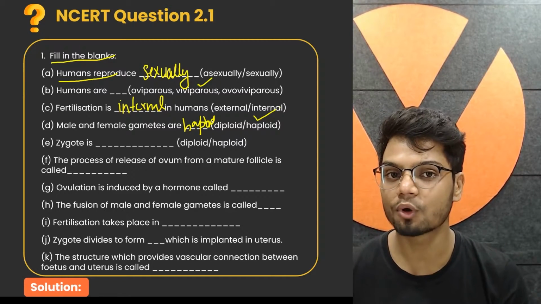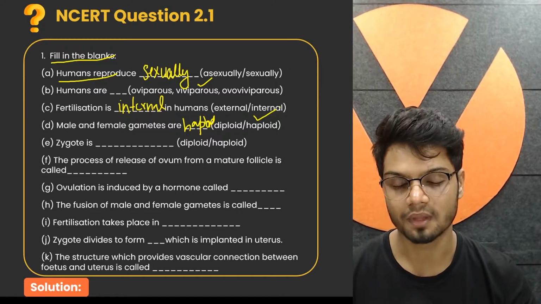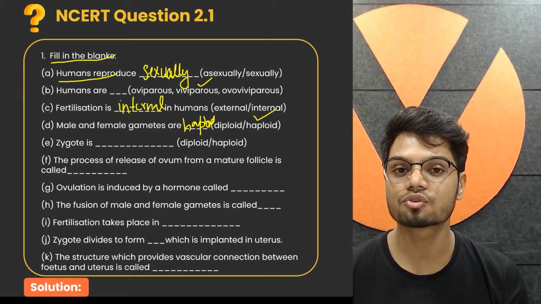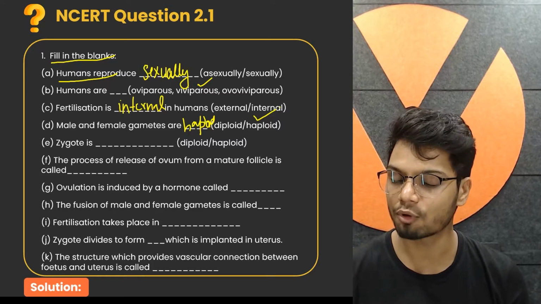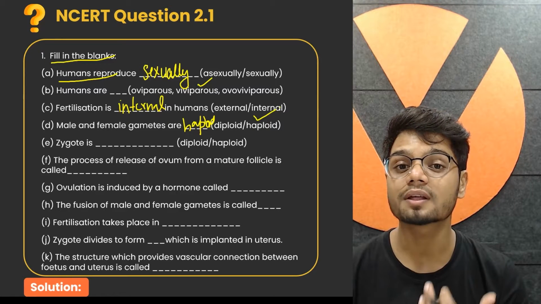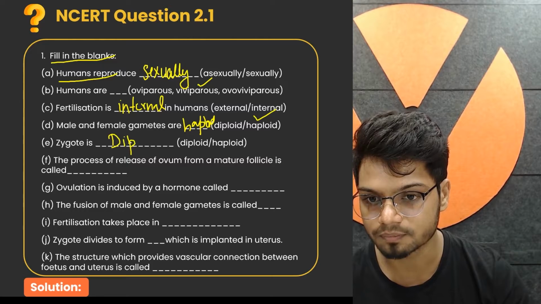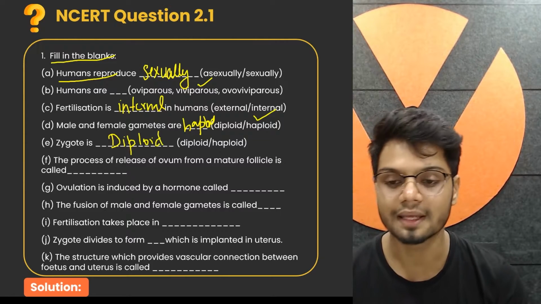The next question, zygote is dash. Is zygote diploid or haploid? We know zygote is a result of syngamy, and when there is syngamy, there is a fusion of gametes. The male haploid gamete and the female haploid gamete fuse together to form a diploid zygote. So your zygote is diploid in nature.